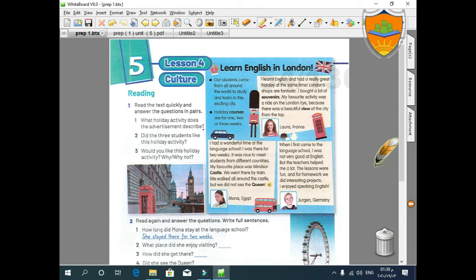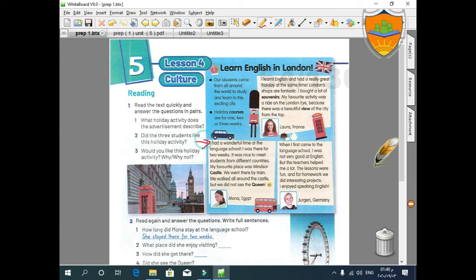Listen closely. Our students come from all around the world to study and learn in this exciting city. Holiday courses are for 1, 2, or 3 weeks. I learned English and had a really great holiday at the same time. London's shops are fantastic. I bought a lot of souvenirs. My favorite activity was a ride on the London Eye because there was a beautiful view of the city from the top. Laura, France. It's her signature.